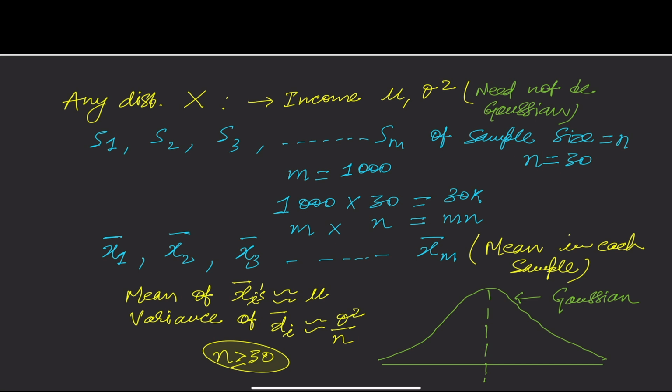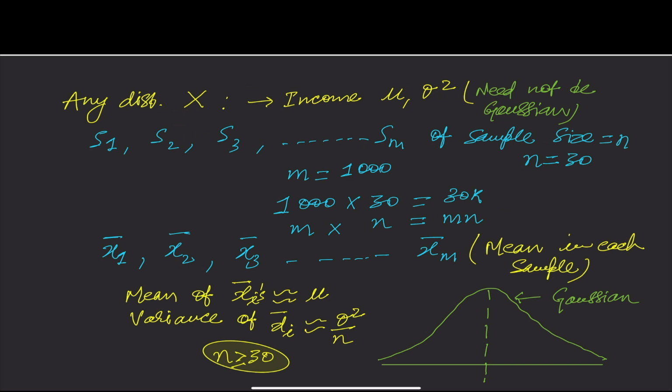Again, this is a rule of thumb that statisticians have come up with. So if n is greater than or equal to 30, this distribution is called a Gaussian distribution, which means by just looking at this 30,000 data points, I am able to estimate the whole population mean and population variance.